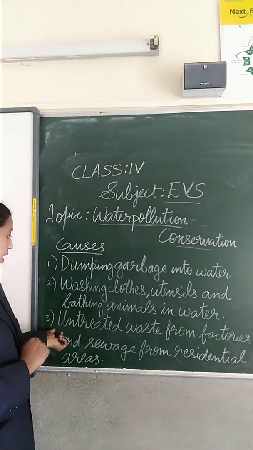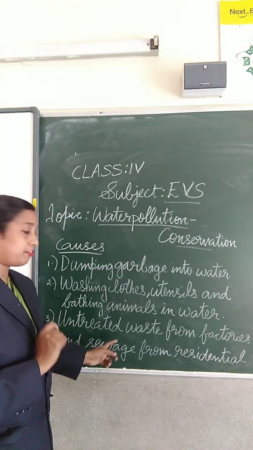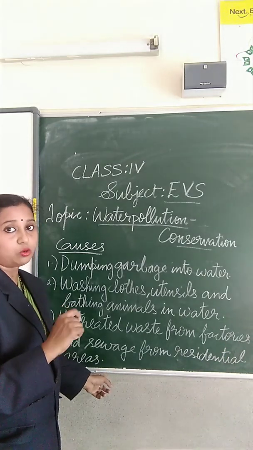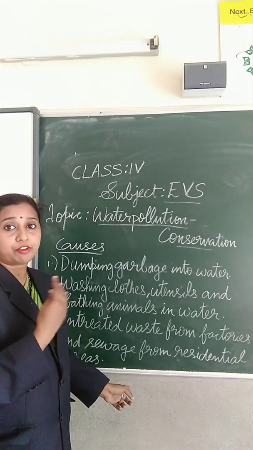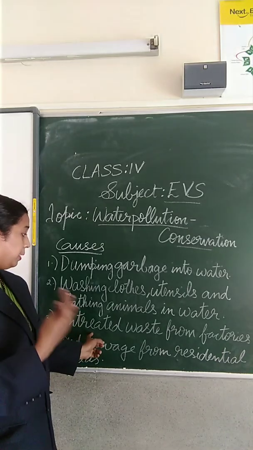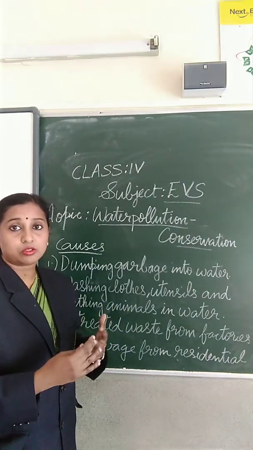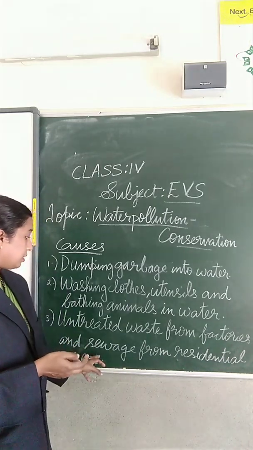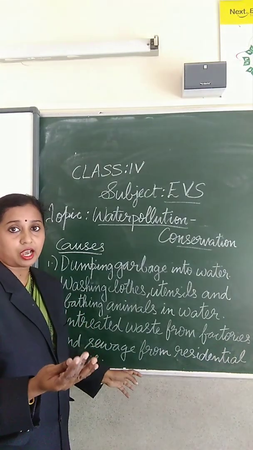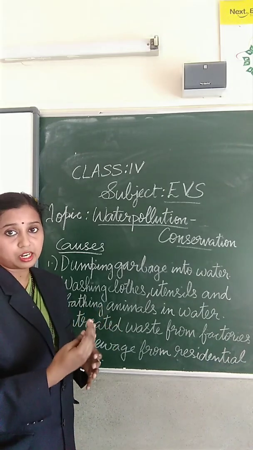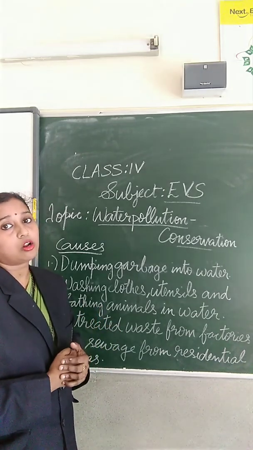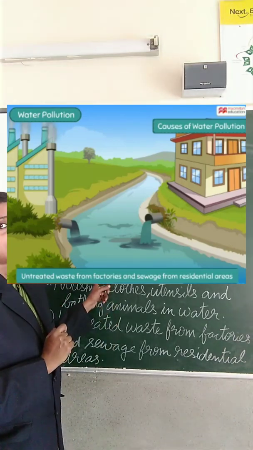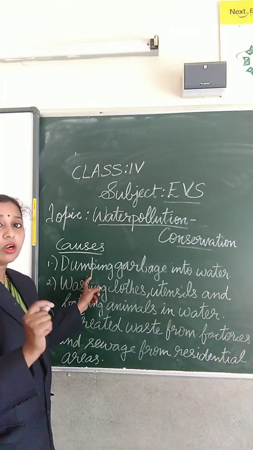And the third one is untreated waste from factories and sewage from residential areas. You know that the factories emit many waste materials. These waste materials also cause water pollution. And the sewage or the waste materials from the residential areas also cause water pollution. So these are some of the causes of water pollution.